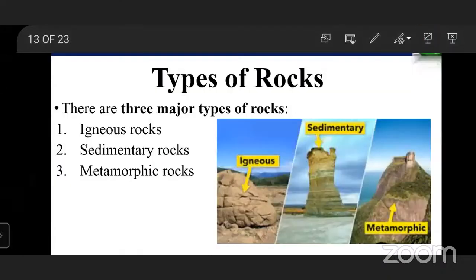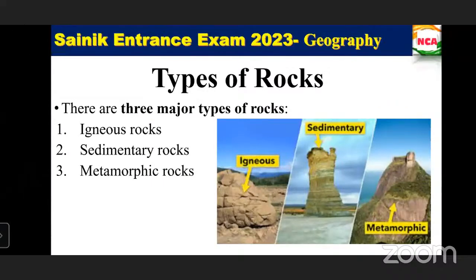We have done the types of rocks also. Tomorrow we will be completing the types of rocks, and after that you will have a small test, fine? Every day we will touch the intelligence topic also.